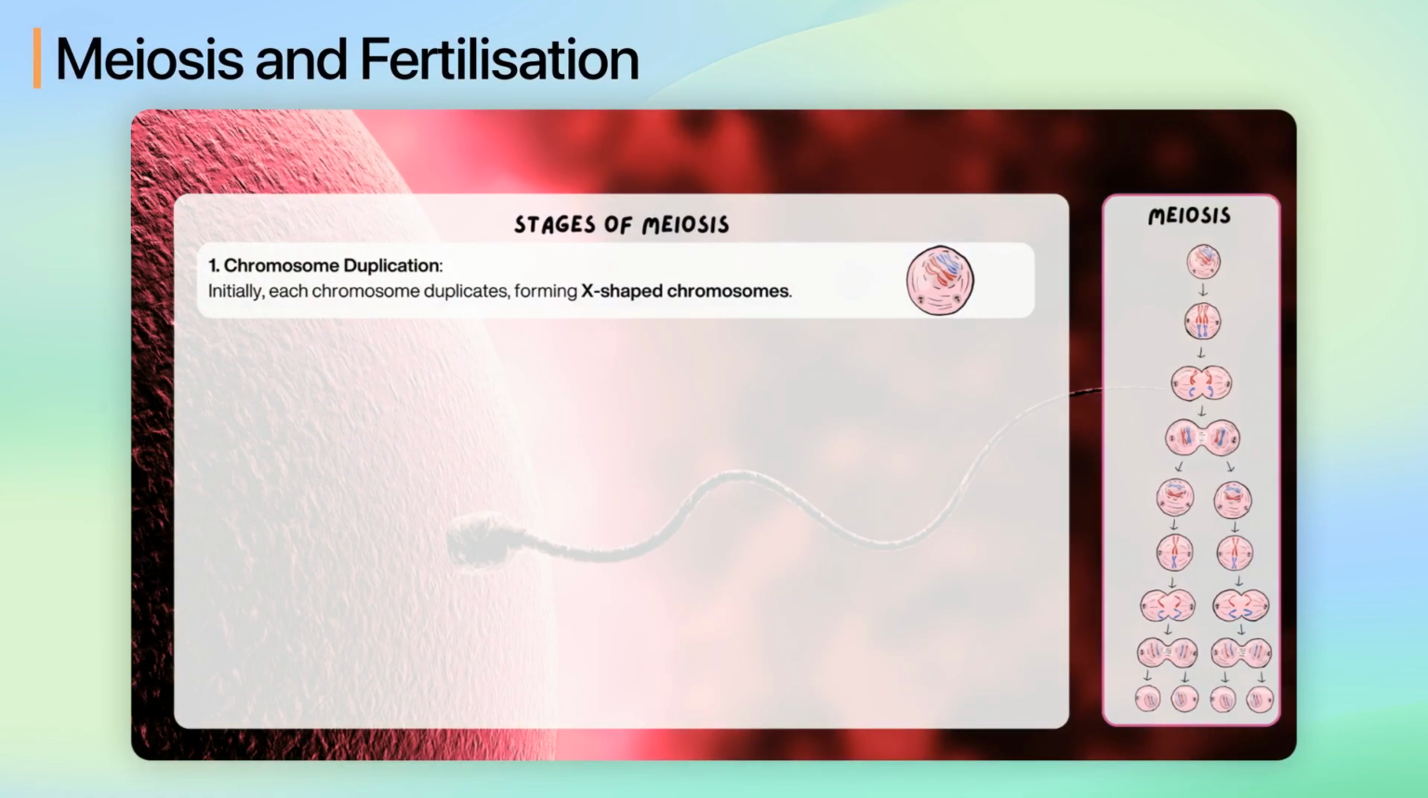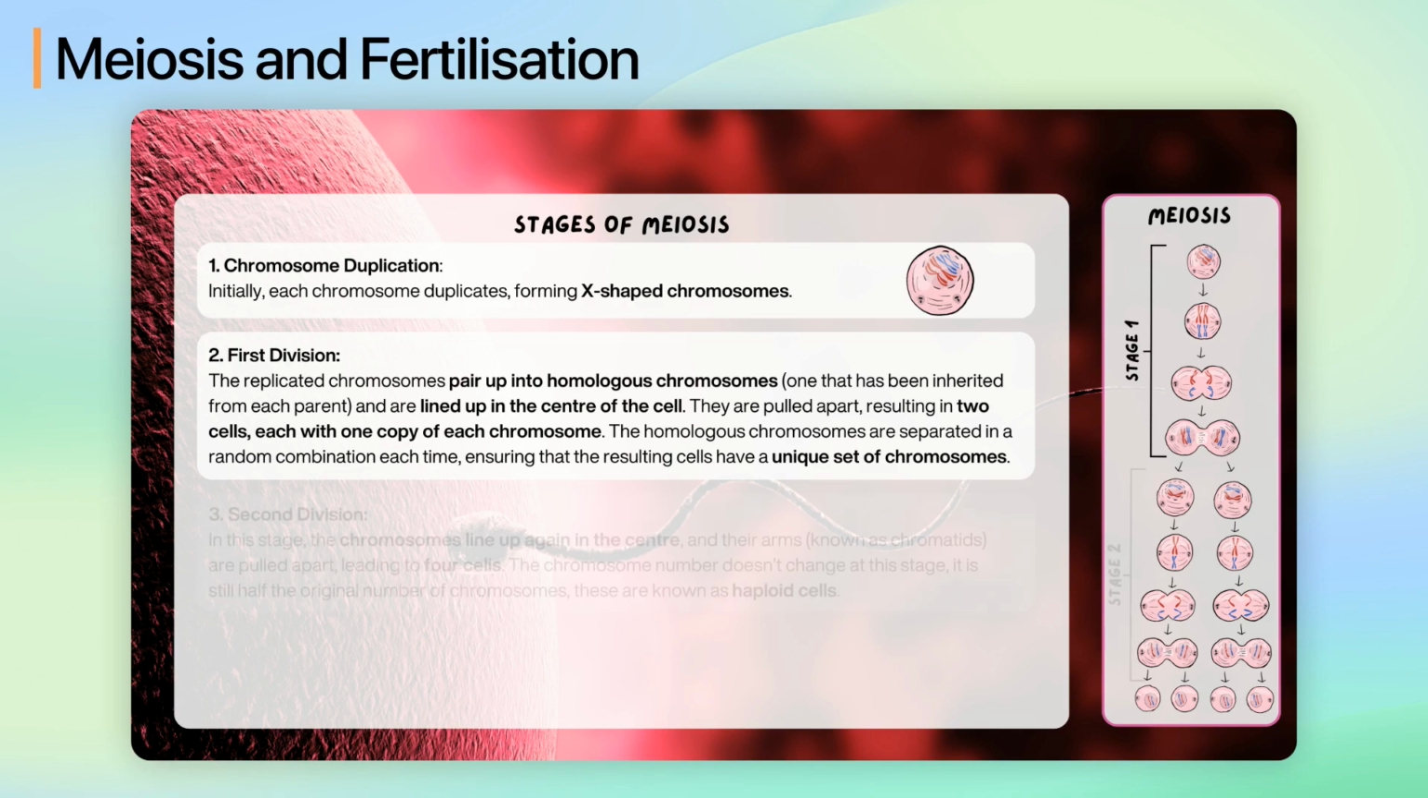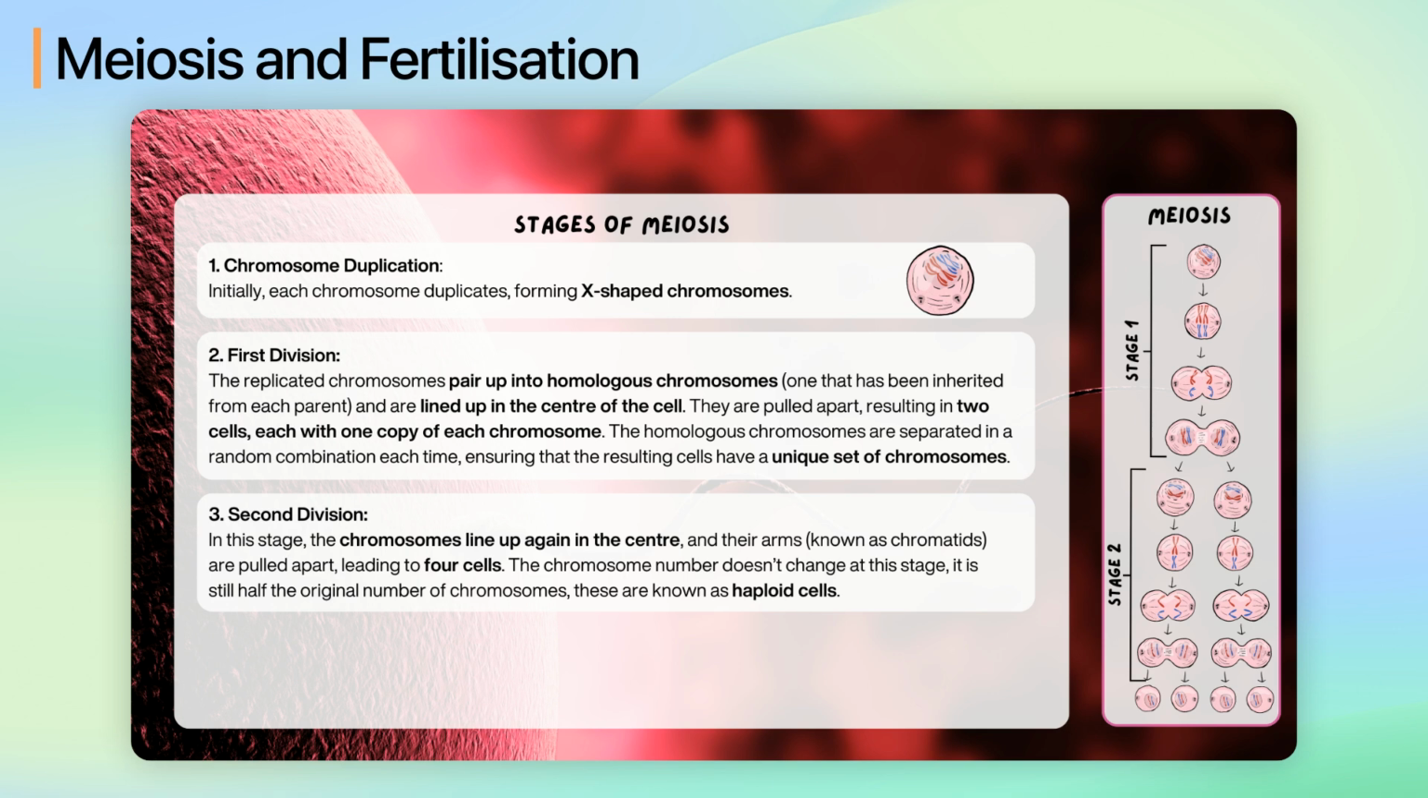Initially, each chromosome duplicates, forming X-shaped chromosomes. In the first division, the replicated chromosomes pair up into homologous chromosomes, one that has been inherited from each parent, and are lined up in the center of the cell. They are pulled apart, resulting in two cells, each with one copy of each chromosome. The homologous chromosomes are separated in a random combination each time, ensuring that the resulting cells have a unique set of chromosomes.